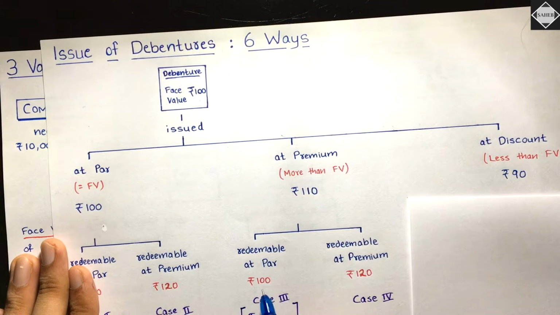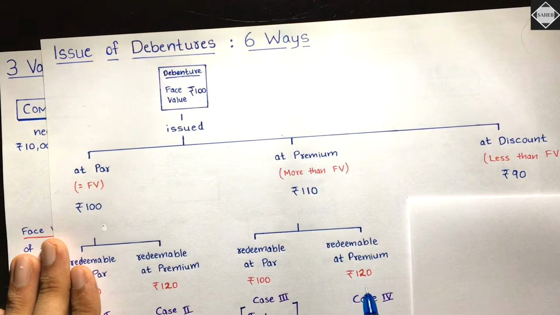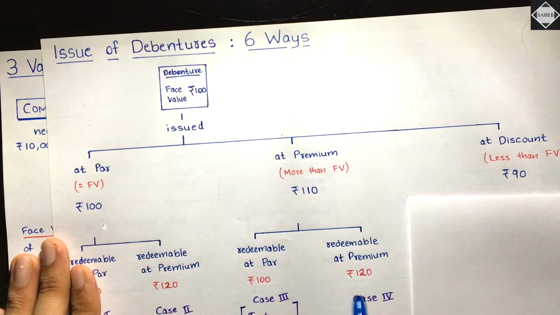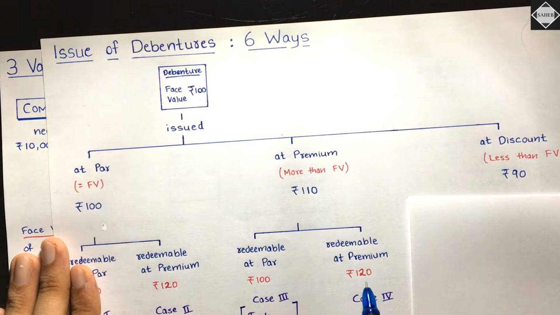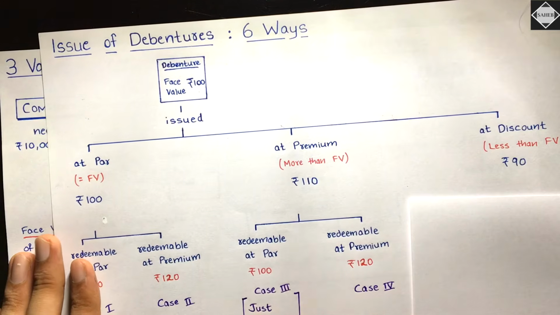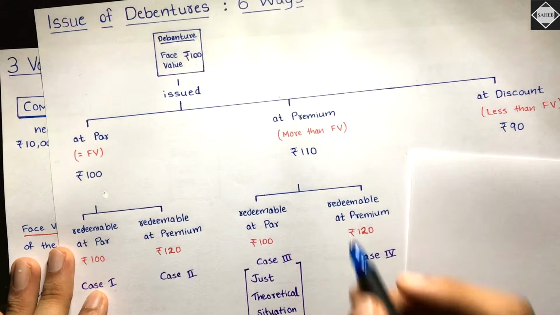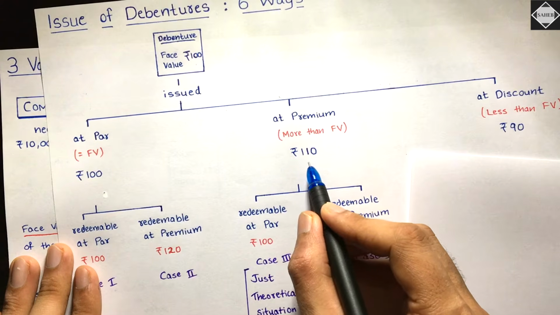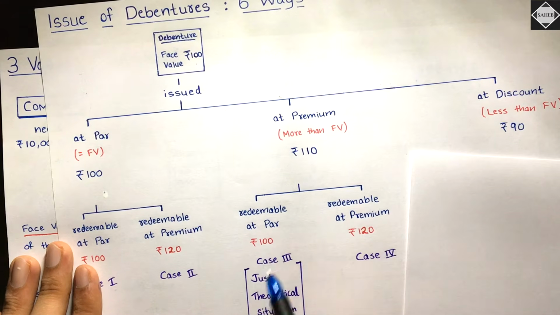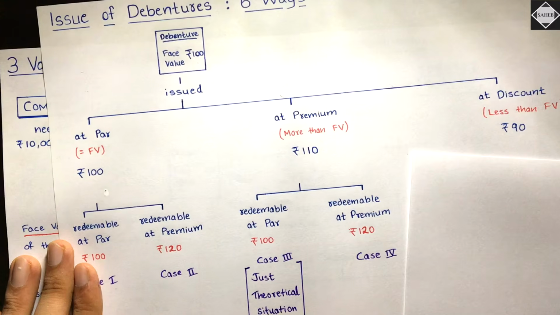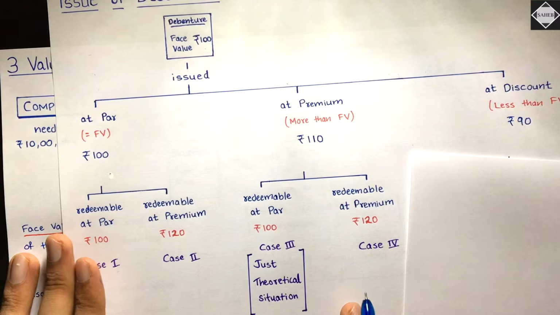If it is equal to face value, then we'll say redeemable at par. If it is more than the face value, then redeemable at premium. 120 is more than face value. This is the issue price, this is the redemption value. Case 3, case 4. Now this situation will happen only in books. It's just a theoretical situation where you have taken a loan of 110 and then you are repaying it at 100. It's not a discount, it is equal to face value. It's just there in the books. It's a hypothetical situation. Is that clear?